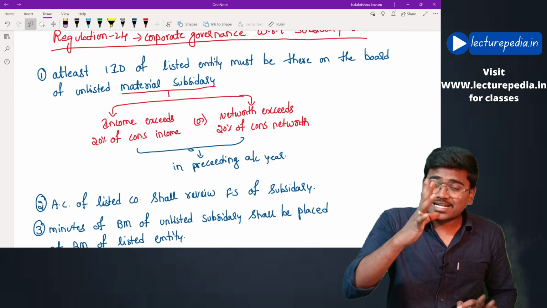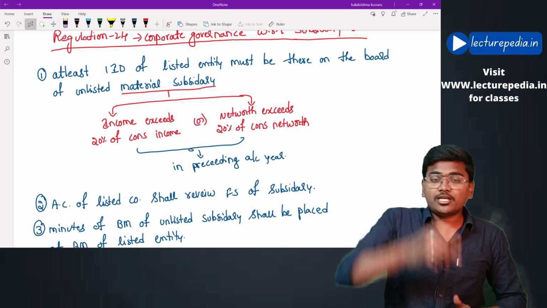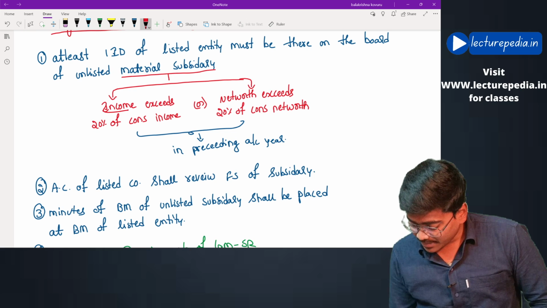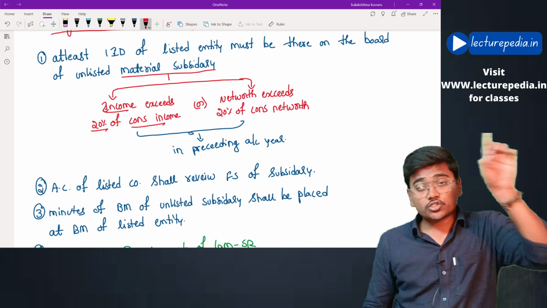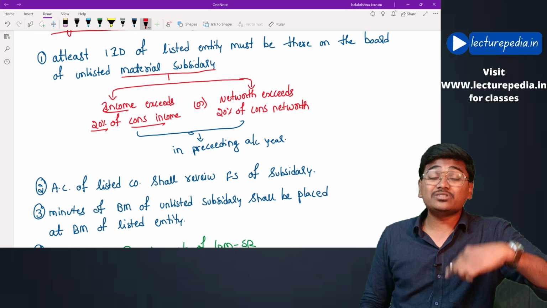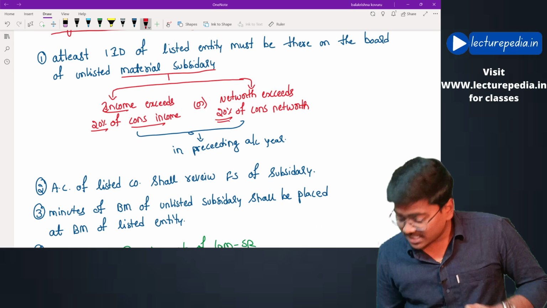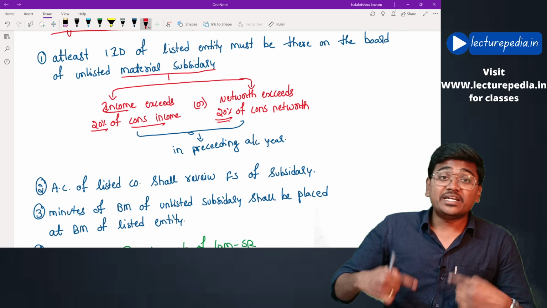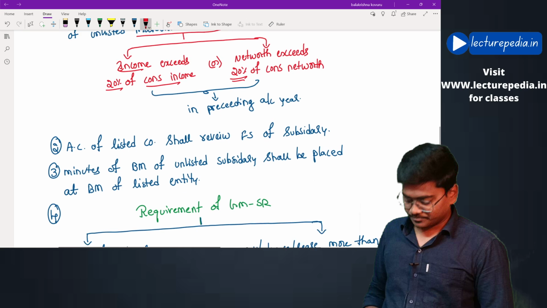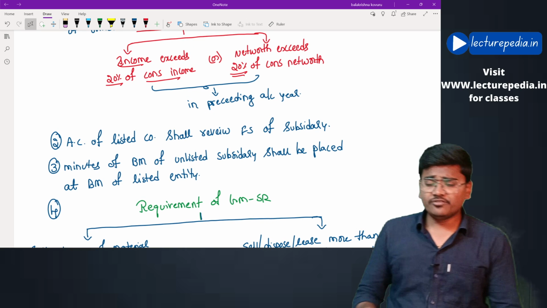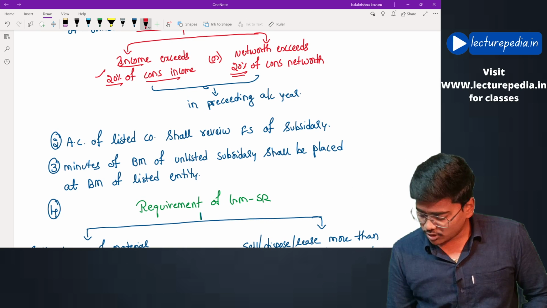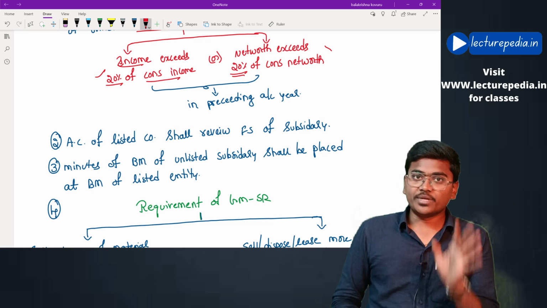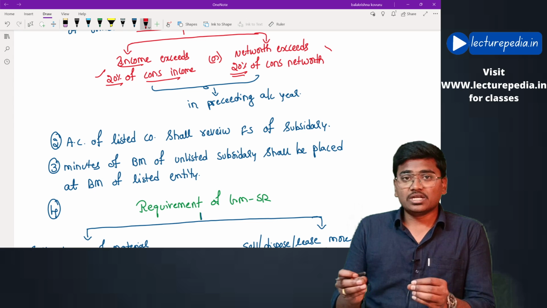Now the question that arises is, what is a material subsidiary? Material subsidiary means a subsidiary whose income exceeds 20% of consolidated income or whose net worth exceeds 20% of consolidated net worth. Such a type of subsidiary would be known as material subsidiary. Hope that is clear. Now, in which year do you have to consider this limit of 20%? You have to calculate it in the previous accounting year. Hope that is clear. That is the first requirement relating to subsidiaries.